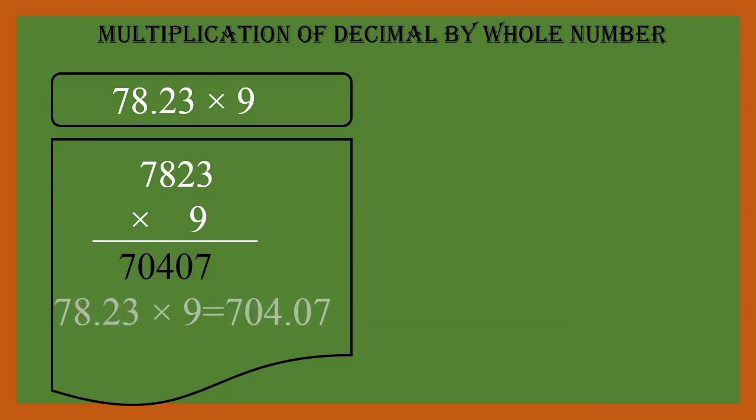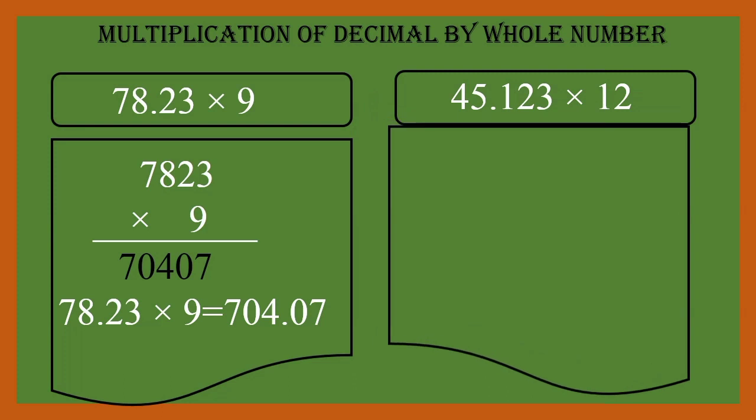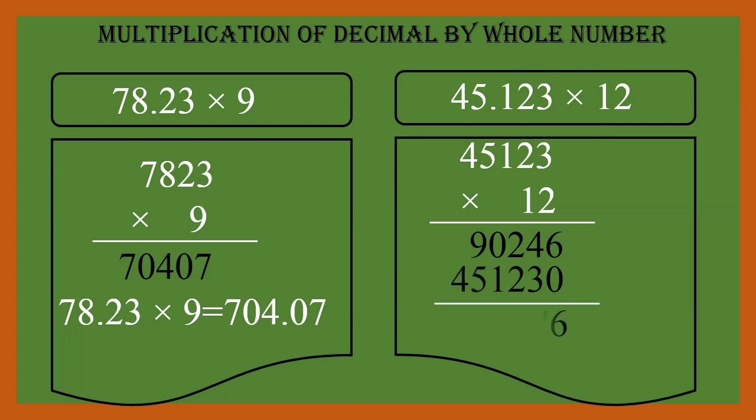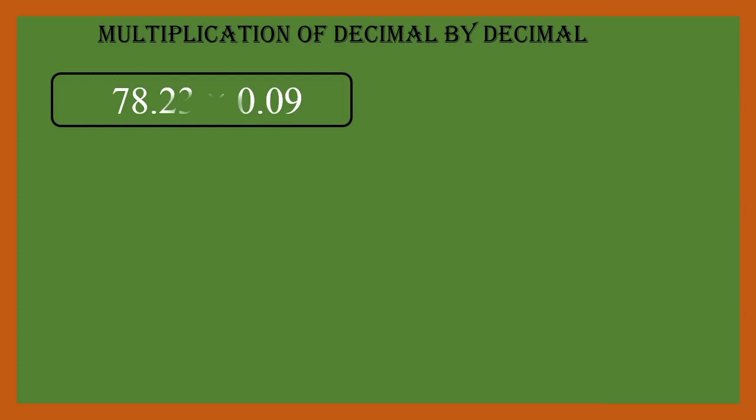Then the answer is 70,407. So in the question there are 2 decimal places, therefore the answer also has 2 decimal places. Once again see one more example, 45.123 multiplied by 12. So its answer is 90,246 plus 4,51,230, and the final answer will be 5,41,476. And see, in that there were 3 decimal places, so the answer also has 3 decimal places. It's simple.